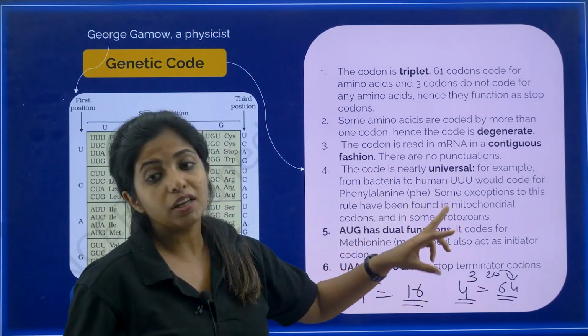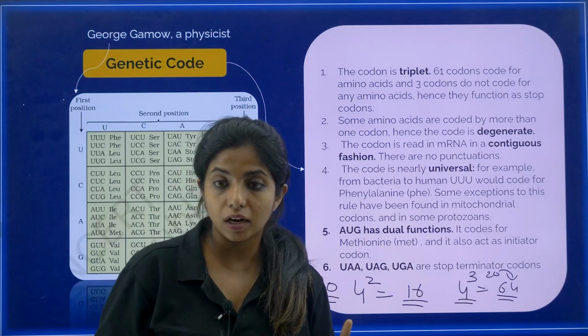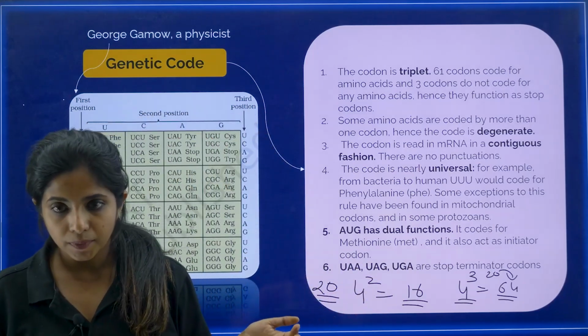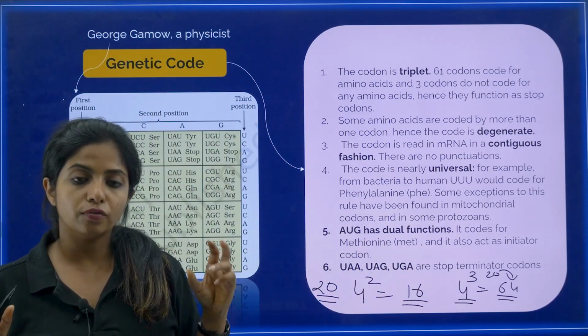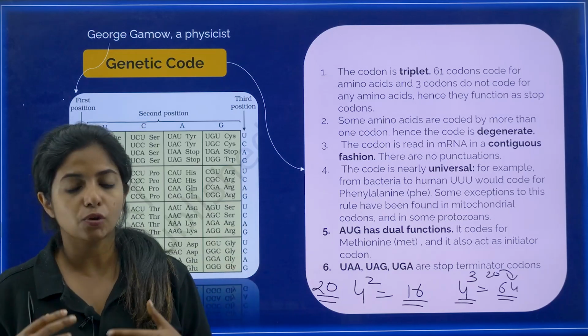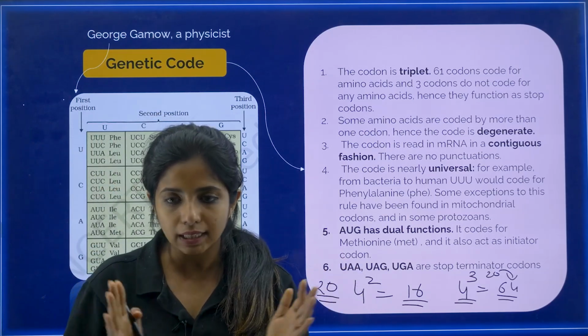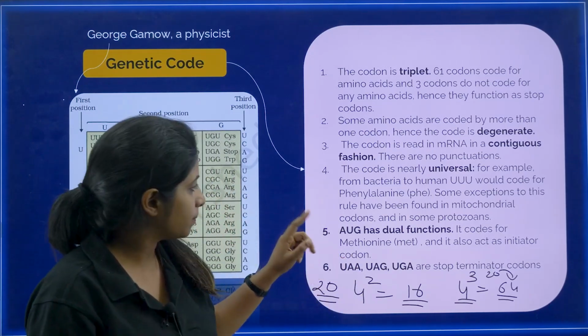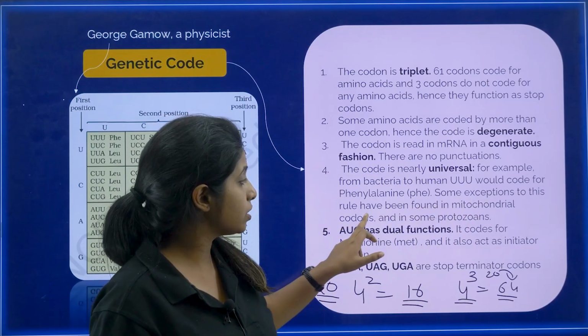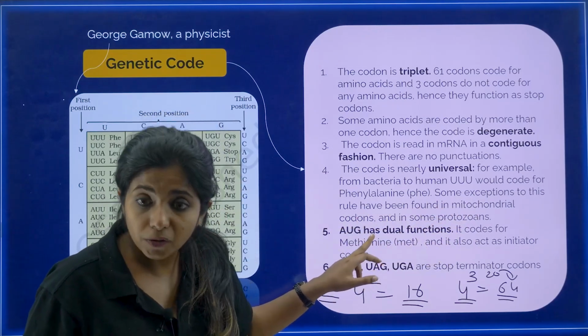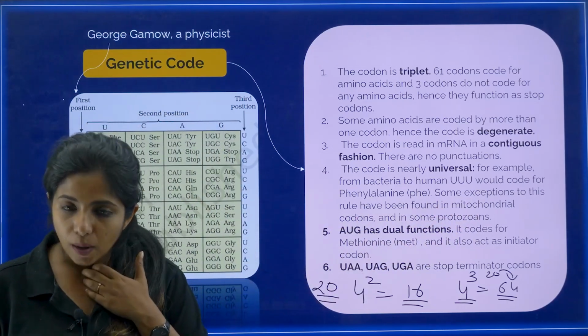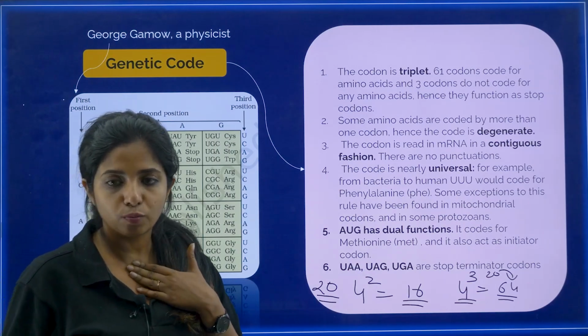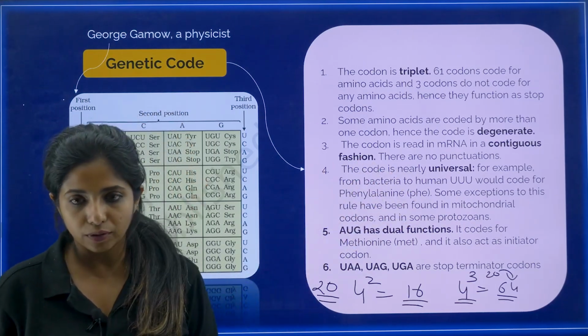Now the codon is nearly universal. That means, for example, from bacteria to human, my dear children, the codon will be universal. UUU in bacteria, UUU in us, all of them will be coding for phenylalanine. Now one more thing. There is a difference. Some exceptions to this rule have been found in mitochondrial codons as well as some protozoans, where you see something different.